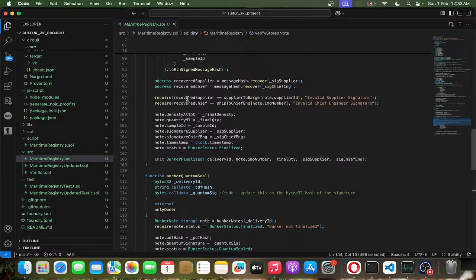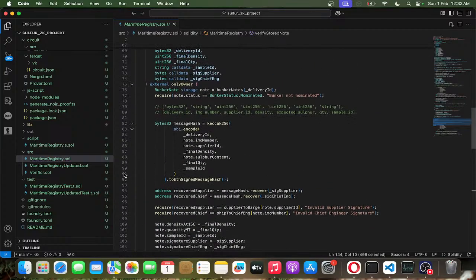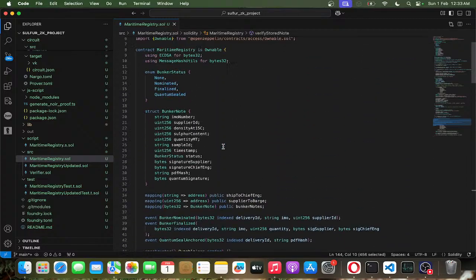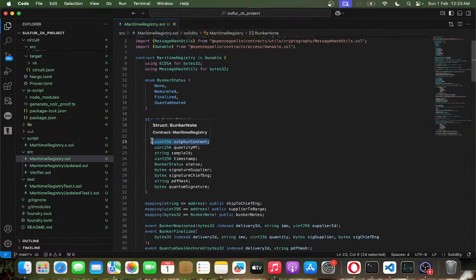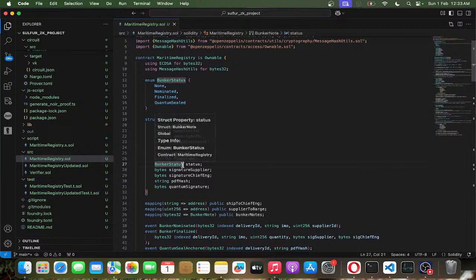So I will provide you the GitHub link where you can go through this code or contract by yourself. But today we're going to speak specifically about the zero knowledge, and particularly the sulfur content. So in this case, the sulfur content is publicly available. Both the parties can see, and it can also be seen by other entities who participate in the blockchain, and most of the port authorities require that the sulfur content should be less than the constraint, so they want the exact parameter.